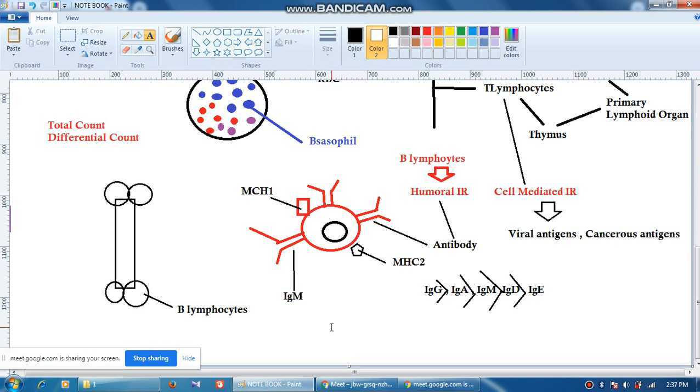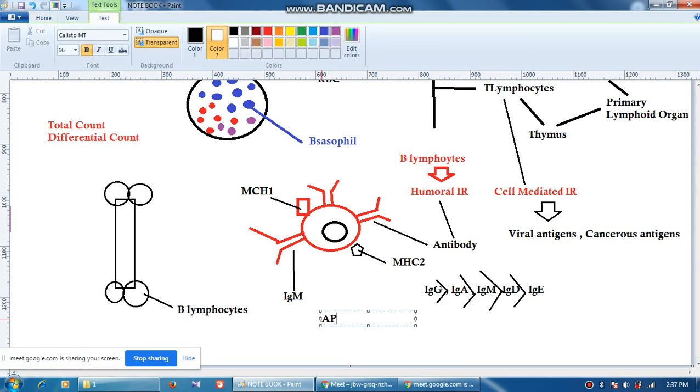So an unprimed B lymphocyte will come into the circulation and look for some kind of foreign particle. Whenever a foreign particle has been introduced on the surface of the B lymphocyte, the B lymphocyte will start behaving like an antigen presenting cell. What is that? APC.